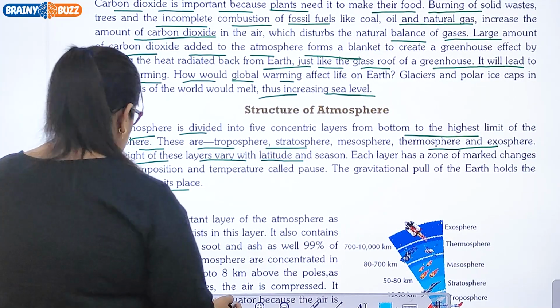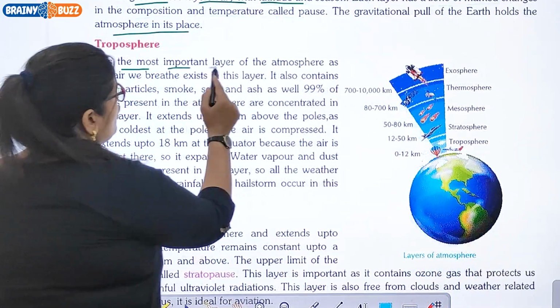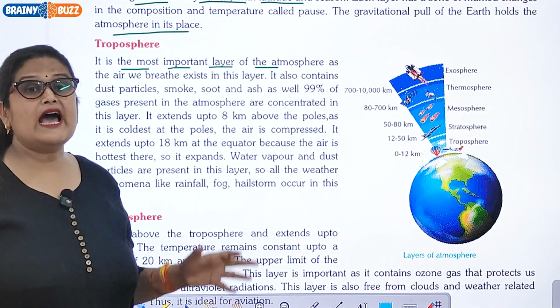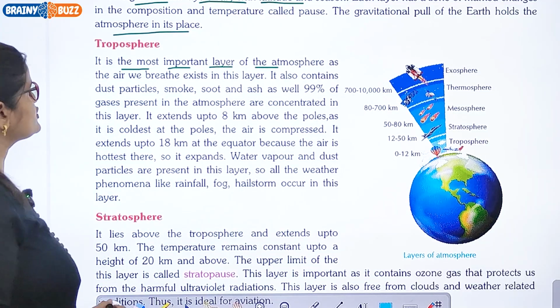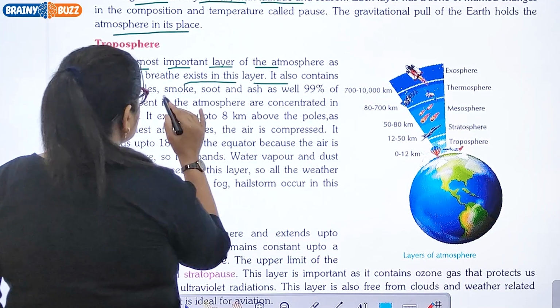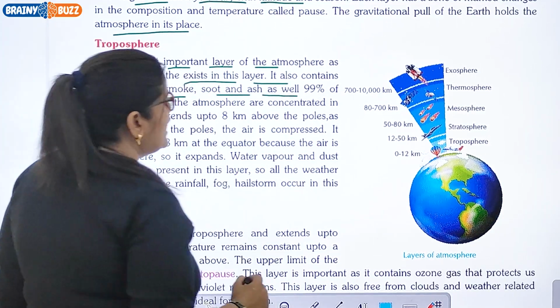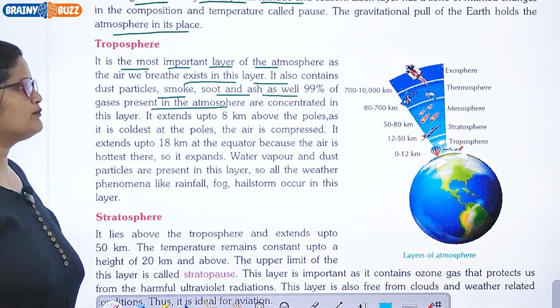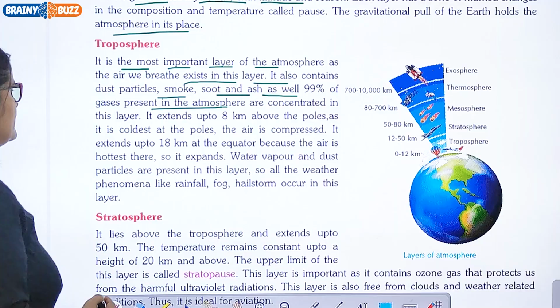So one is troposphere. What is it? It is the most important layer of the atmosphere. As the air we breathe exists in this layer, it also contains dust particles, smoke, soot, and ash. As well, 99% of gases present in the atmosphere are concentrated in this layer.